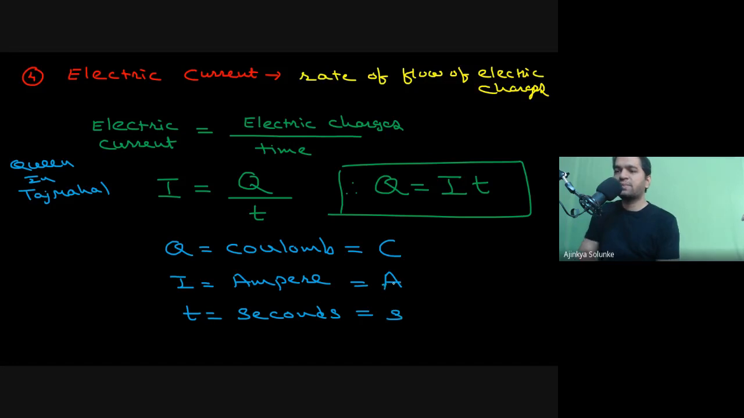Okay. So have you understood the units? Formula you must have understood. The units you have to remember. For electric charge, the unit is Coulomb. For electric current, the unit is ampere, and for time, it is second. So time is very simple for you. You just have to remember the two: electric current ampere and electric charge coulomb.